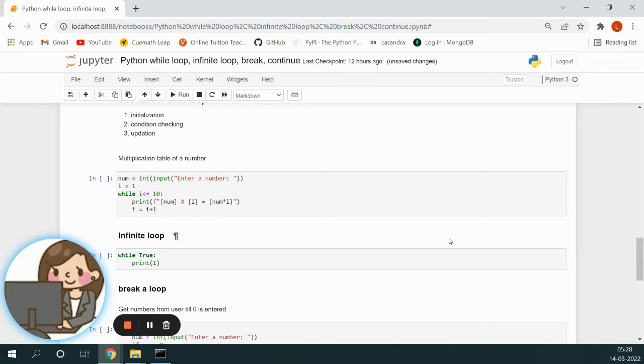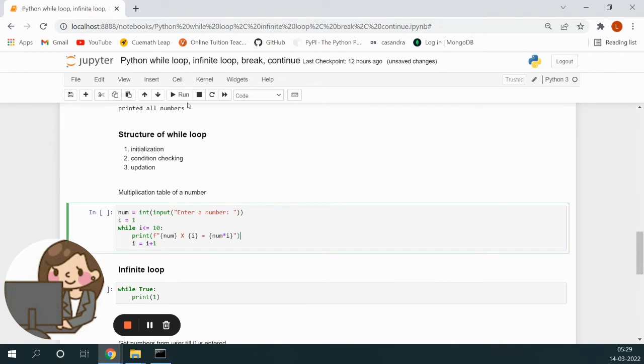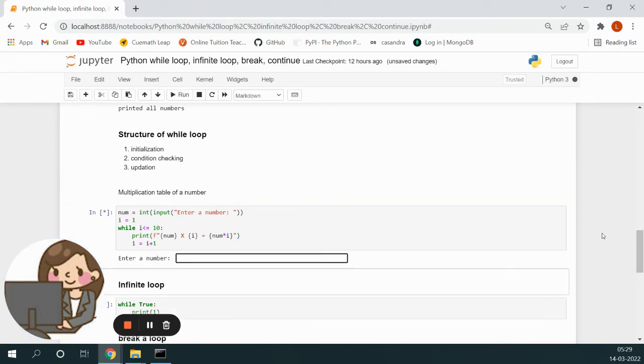Now this is just another example to show how while works. Suppose you want to print the multiplication table. So how does a multiplication table look? If it is 4, it is 4 into 1, 4 into 2, 4 into 3, 4 into 4, like that, right? Up to 10. Okay, so what I'm doing is I'm asking for the number. I'll just execute and show first.